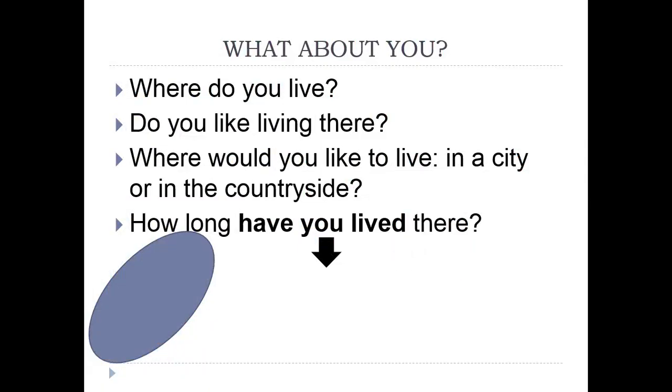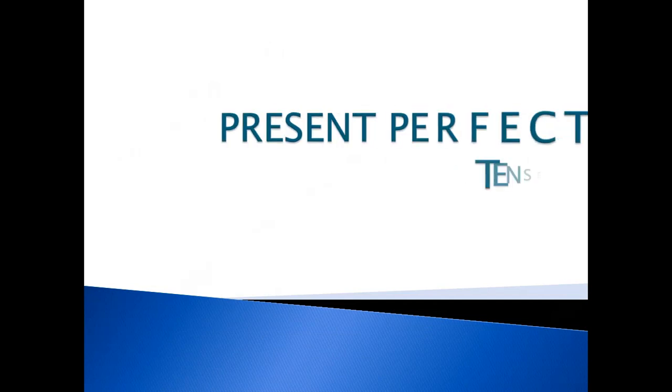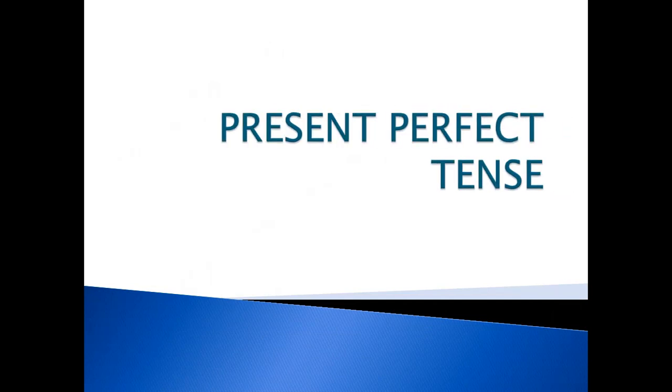So my question, what about you? Where do you live? Do you like living there? Where would you like to live? In a city or in the countryside? How long have you lived there? You can answer, I have lived there for 20 years. So it's called present perfect tense. So that's why in this meeting, we also will learn about present perfect tense.